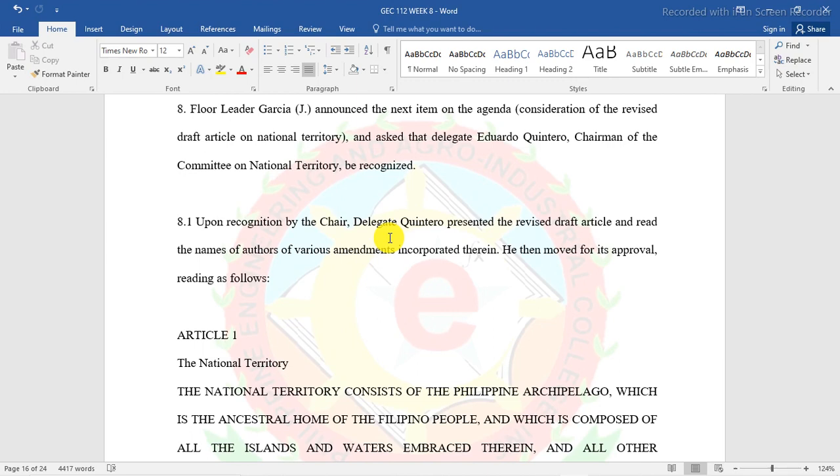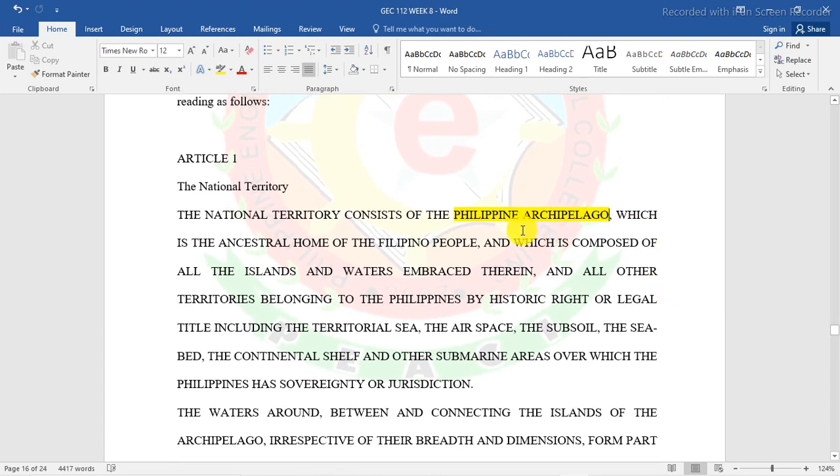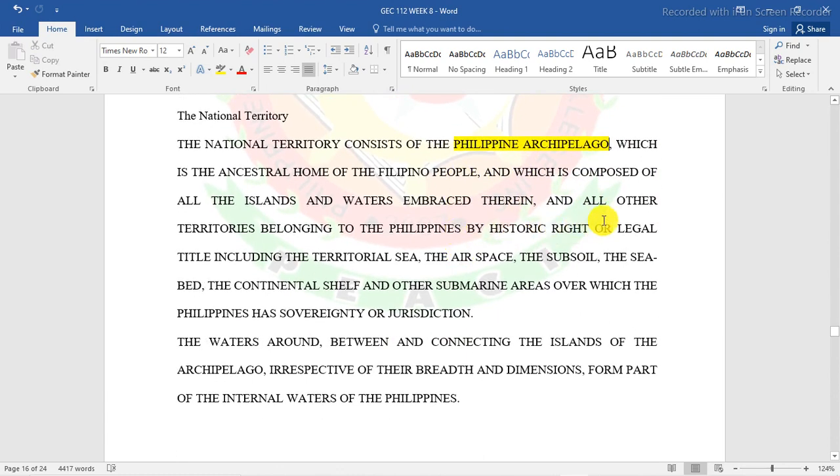So, reading as follows. Article 1, National Territory. The national territory, listen to this, consists of the Philippine Archipelago, so ito na yung tawag, Philippine Archipelago, which is the ancestral home of the Filipino people, and which is composed of all islands and waters embraced therein, and all other territories belonging to the Philippines by historic right or legal title, including the territorial sea, airspace, subsoil, seabed, continental shelf, and other submarine areas over which the Philippines has sovereignty or jurisdiction.